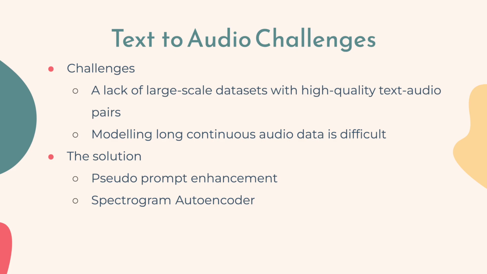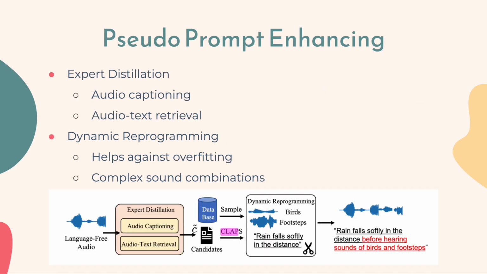The solution Make-An-Audio proposes is using prompt-enhanced diffusion models with two major innovations: pseudo-prompt enhancement, which helps mitigate data scarcity, and spectrogram autoencoders predicting self-supervised audio representations instead of raw waveforms.